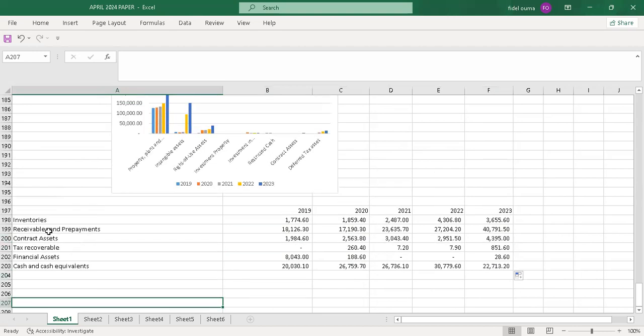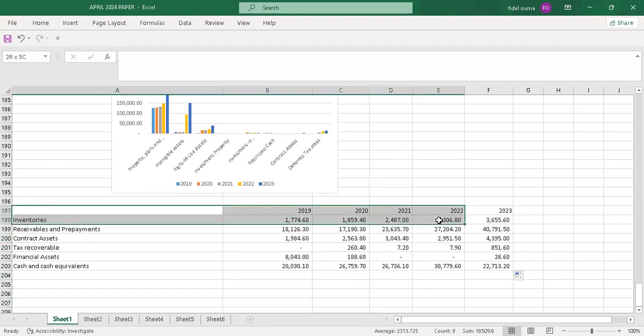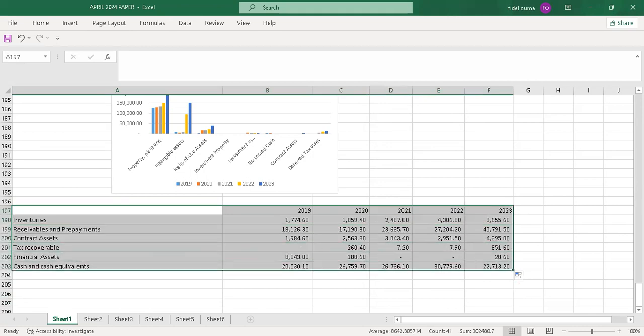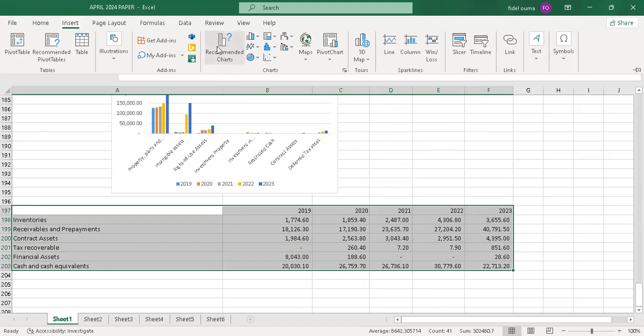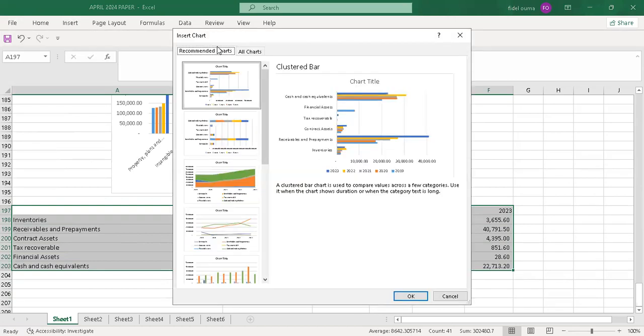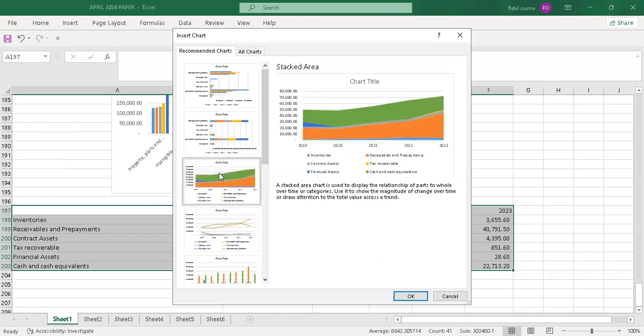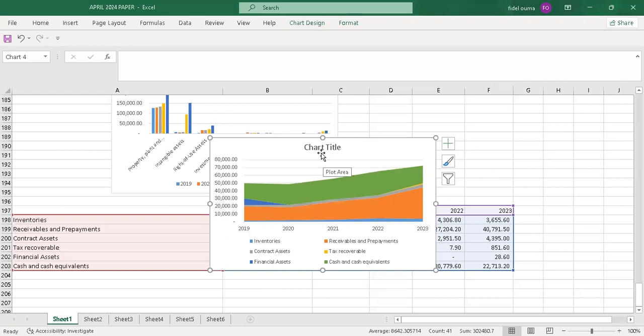So after that, I'm done with all items under current assets. So we just go to insert, then you go to recommended. Then you can choose any. Let me now use this. Let's say okay. And then I give the chart title current assets.